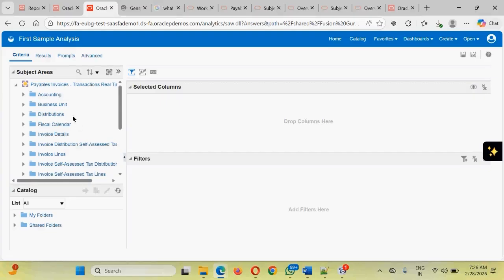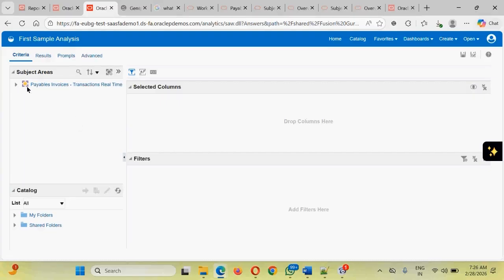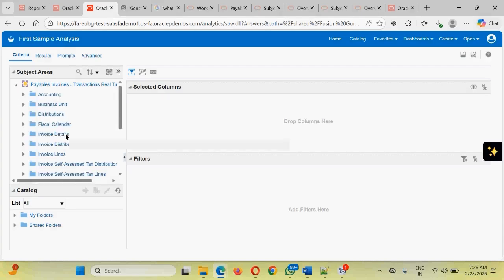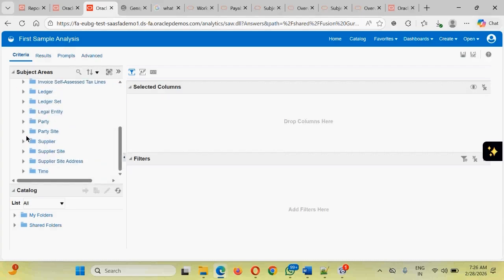The subject area that we have selected will be listed down here. This subject area has so many columns, and Oracle has been intelligent enough. It may have some SQL query written inside, giving you 100s of columns to be fetched. Out of those 100 columns, just for your ease of understanding and navigation, Oracle has structured those columns into subfolders and sub-subfolders, so that you can easily navigate and identify those particular column fields.